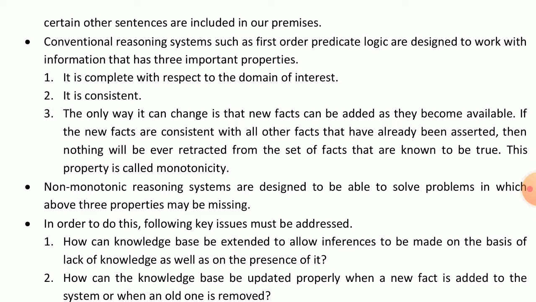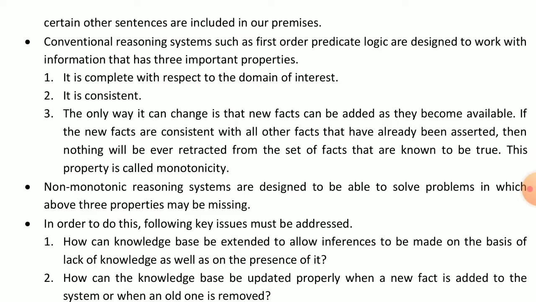Second, it is consistent, which means we can check whether our result is correct or not. Third, the only way it can change is that new facts can be added as they become available.